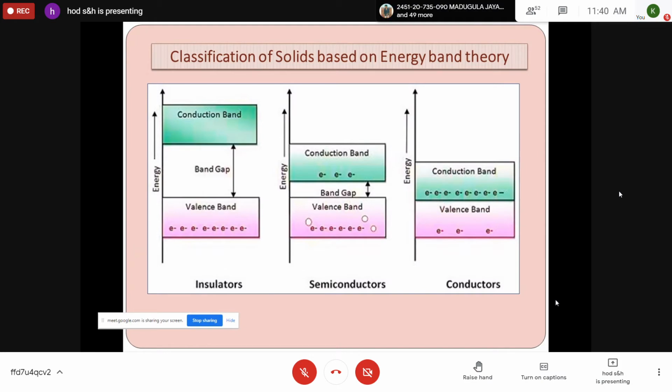We know that the atoms of a solid are arranged in a repeated geometric pattern, and the electrons rotate around the nuclei obeying Pauli's exclusion principle. So no two electrons in any atom should have the same values of all four quantum numbers. They should follow all these integer rules. Like that, the electrons also follow Hund's rule: 1s2, 2s2, 2p6, 3s2, and so on. In this manner only, the electrons can be arranged in a given atom.